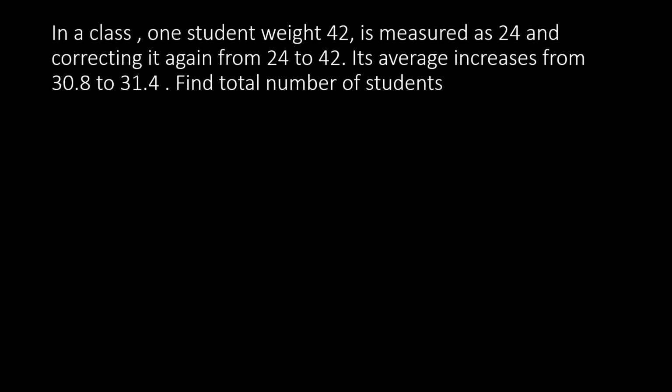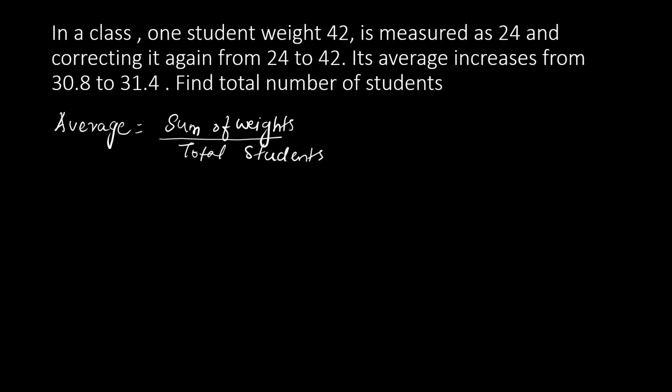In a class, one student's weight 42 is measured as 24, and after correcting it again from 24 to 42, the average increases from 30.8 to 31.4. Find the total number of students. So what is average? Average is sum divided by total. Here the sum is the sum of the weights divided by the total number of students.